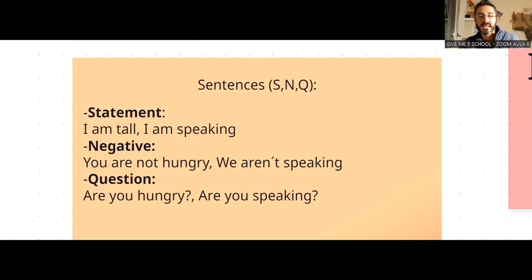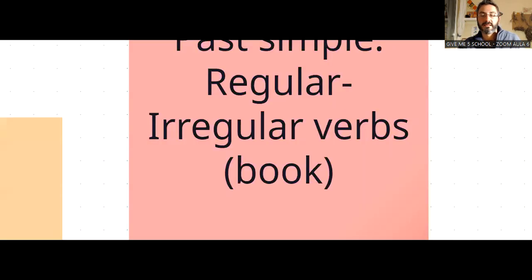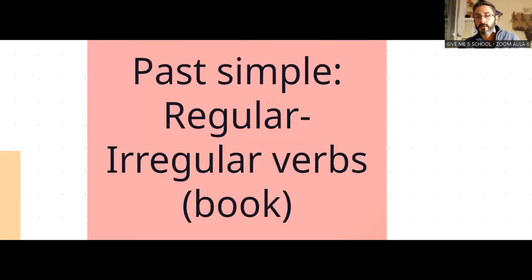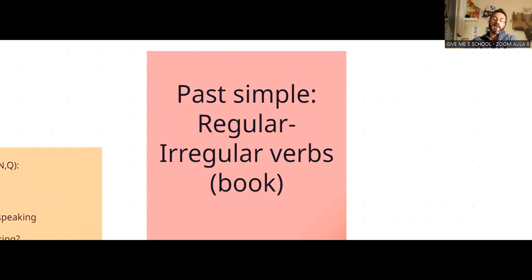Okay, so with this, you have some homework that you can do in classroom. So you can stop here and have a look at classroom, do a little bit of homework, and today we are going to start with our lesson, which is about past simple. Okay, past simple. Our lesson today is about past simple, and with the past simple we start a little bit more difficult. Okay, it's easy because we are like B1 level now, more or less.